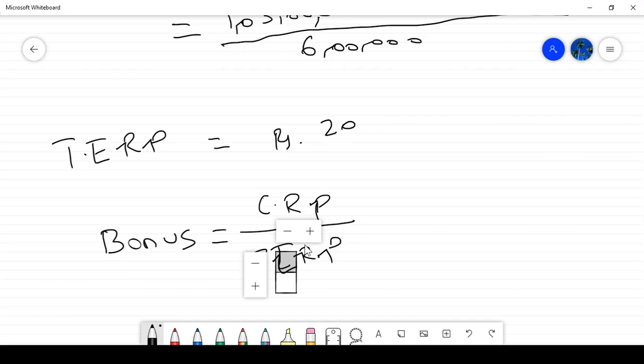Please ignore this symbol on the screen, I don't know how to eliminate it.